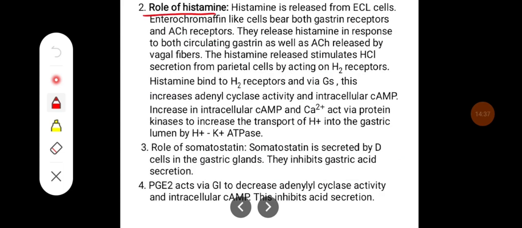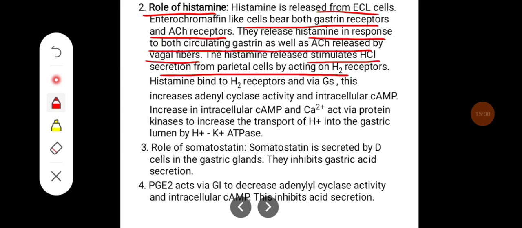Coming to the role of histamine. Histamine is released from enterochromaffin-like cells, which bear both gastrin receptors and acetylcholine receptors. They release histamine in response to both circulating gastrin as well as acetylcholine released by the vagus fibers. The histamine release stimulates hydrochloric acid secretion from parietal cells by acting on H2 receptors.